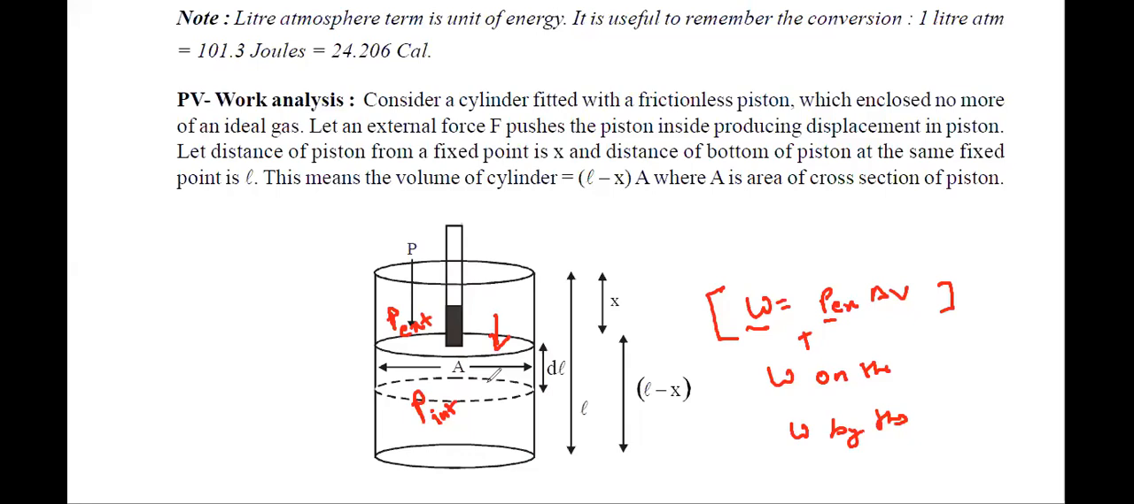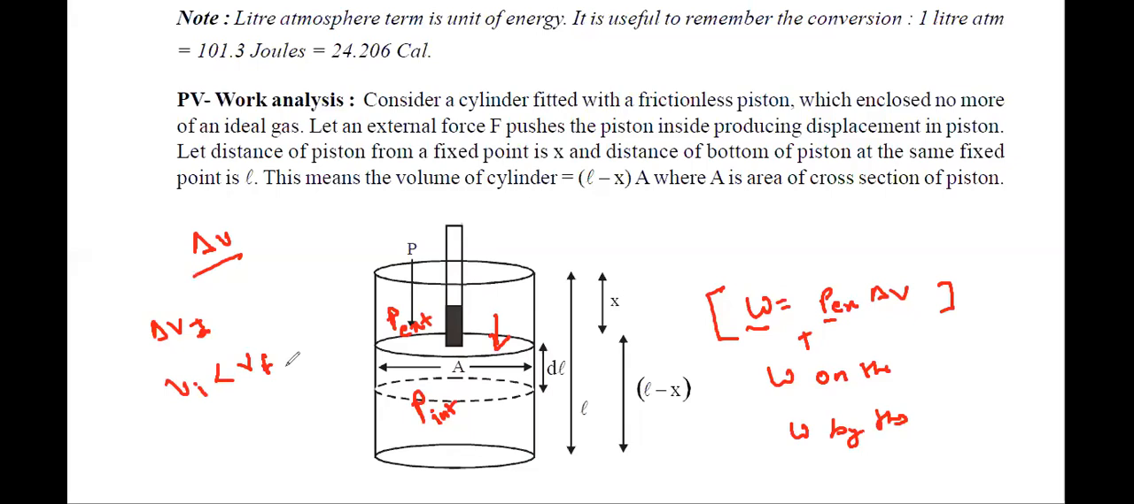Now, if I'm writing like this, most of you are confused, right? Now just think like this. Delta V, what's the meaning of delta V? This is this volume, yes or no? So if I'm saying delta V is positive, which means V initial is less than V final. Yes or no? Tell me, yes or no?